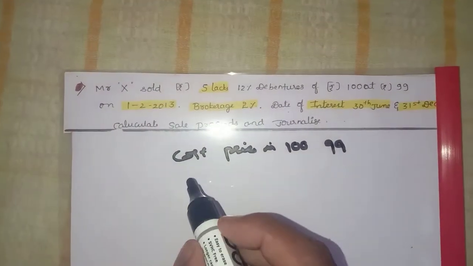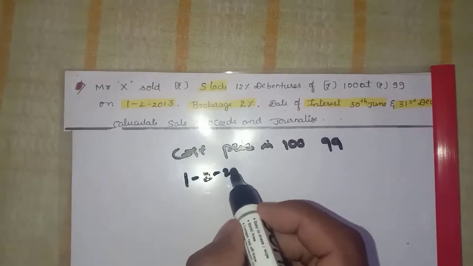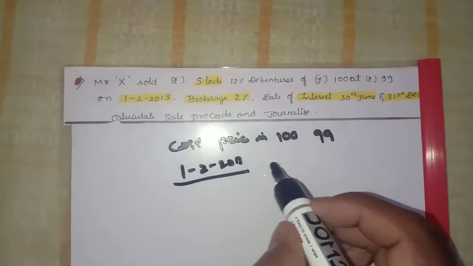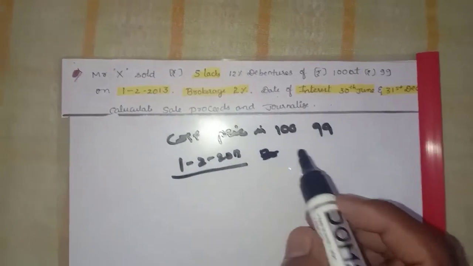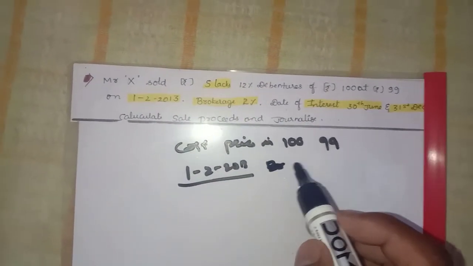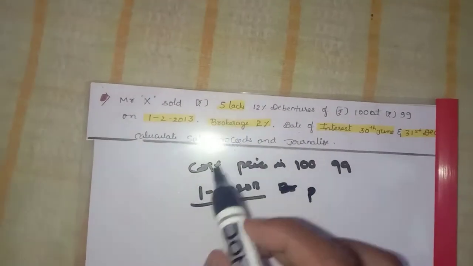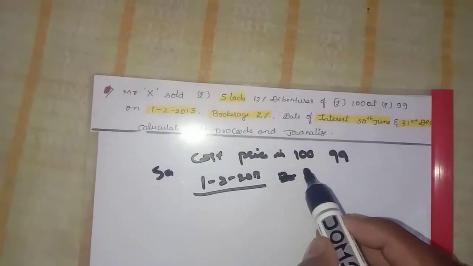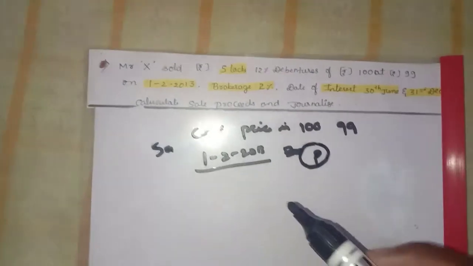They purchased on 1/2/2013, and brokerage also they have to pay. In the previous problem it was given on the basis of purchases, but here it is sales. If this is given on the basis of sales, we need to deduct the expenses.